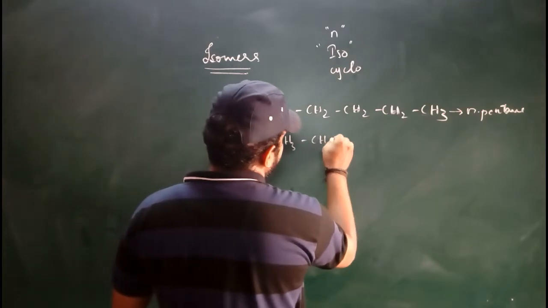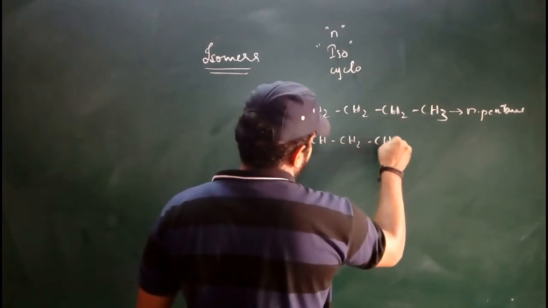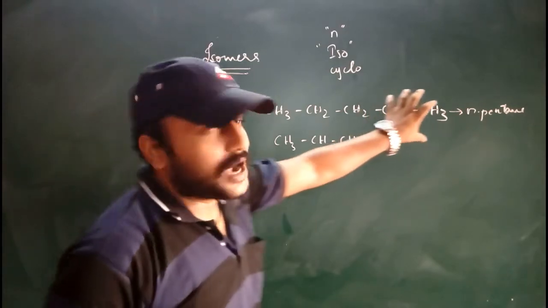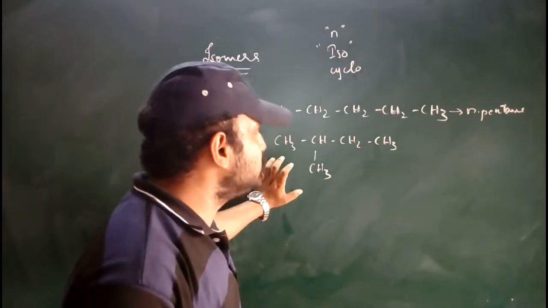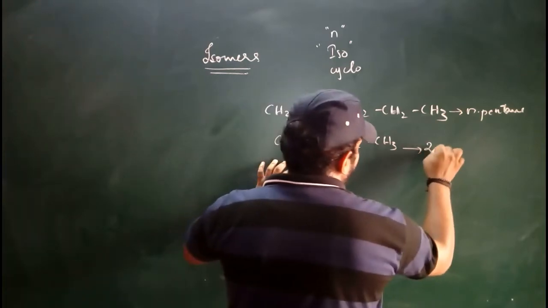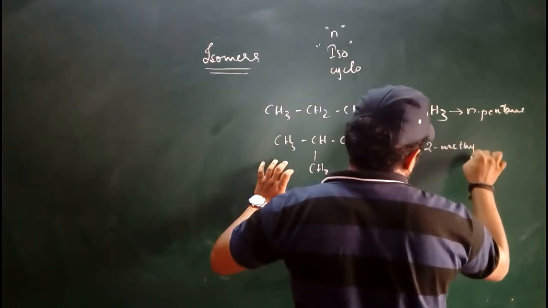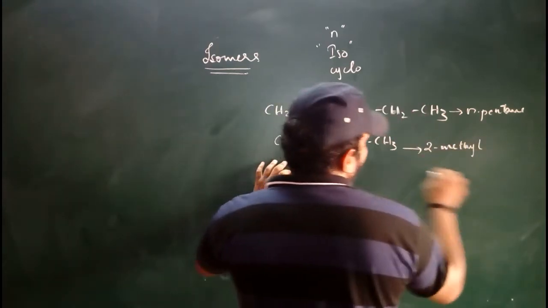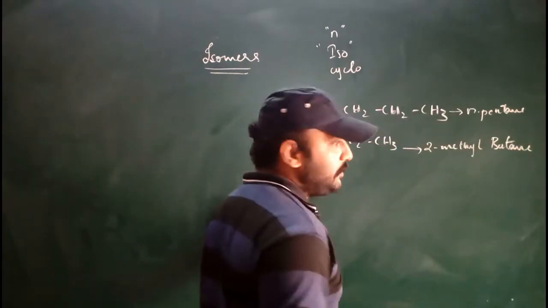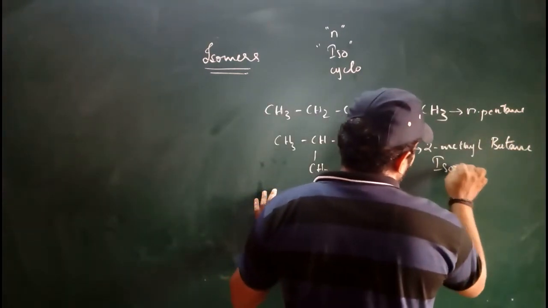CH3, CH, CH2, CH3, and here I write CH3. Now the last carbon I have placed in the form of a branch. Its name is 2-methyl, 1, 2, 3, 4, butane. We can call it 2-methylbutane, or simply we call it isopentane.